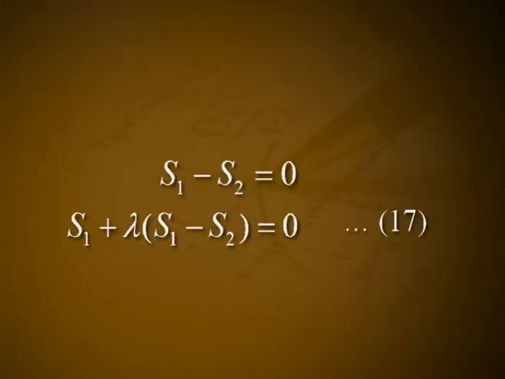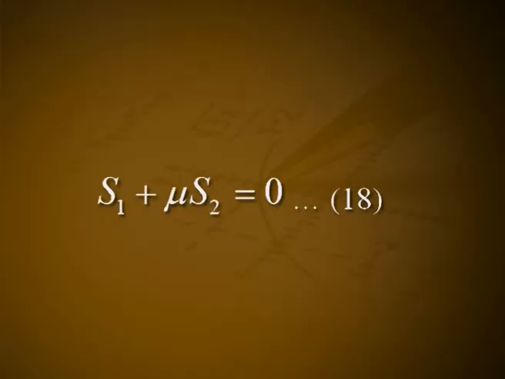Coaxial spheres. If any two members of a system of spheres have the same radical plane, then the system is said to represent coaxial spheres. Let two spheres be S1 is equal to 0 and S2 is equal to 0. Their radical plane will be S1 minus S2 is equal to 0. Thus, S1 plus lambda into (S1 minus S2) is equal to 0, equation number 17, represents a system of spheres which have the same radical plane. 17 can also be written as S1 plus mu S2 is equal to 0, equation number 18.